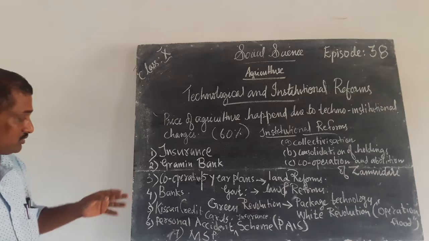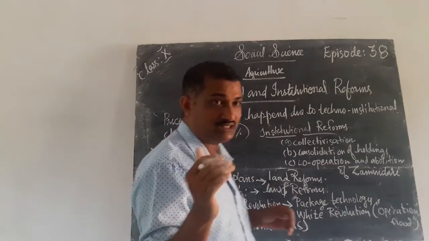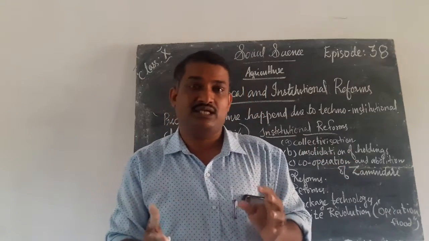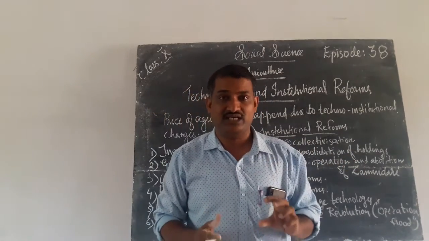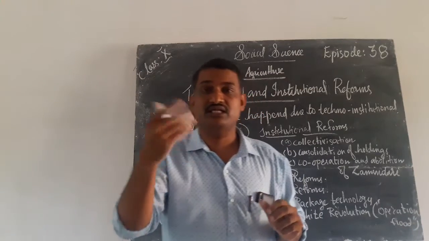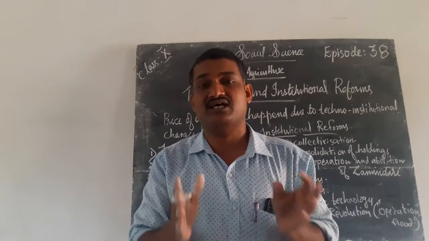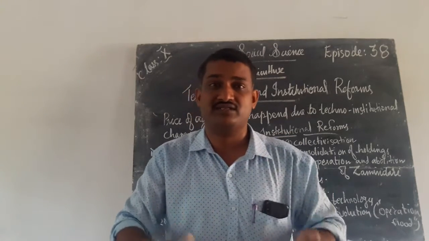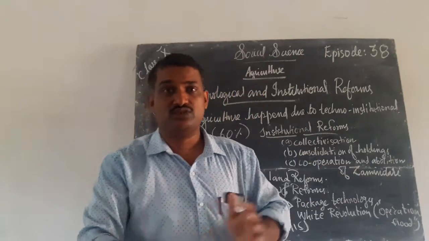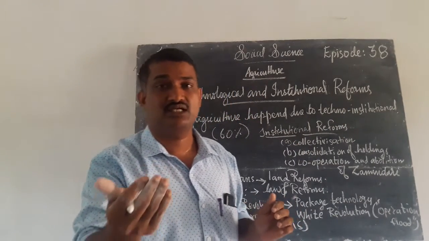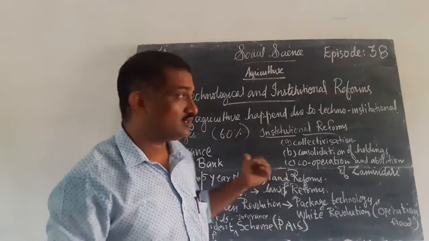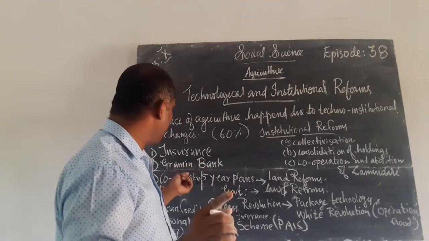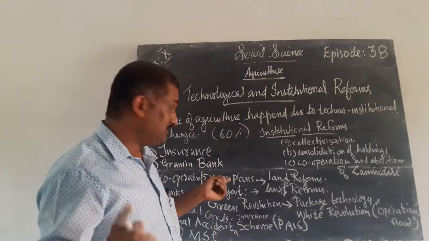Next is cooperative societies. You know that cooperative societies are there. Many cooperative societies are also ready to help the peasants. When peasants are in need of money or in need of help, the cooperative societies are always ready to help them. Cooperative farms, cooperative societies, cooperative banks, etc. were established in India, so that they will protect the poor peasants and these villages will be helped by these cooperative societies. I hope that you understood about insurance, then Grameen bank, then cooperative societies.